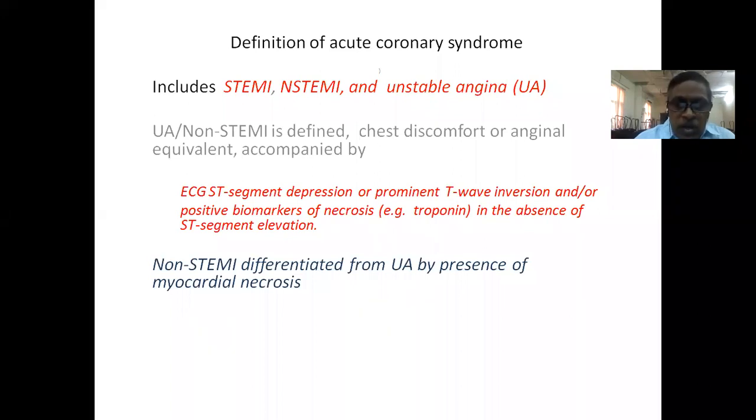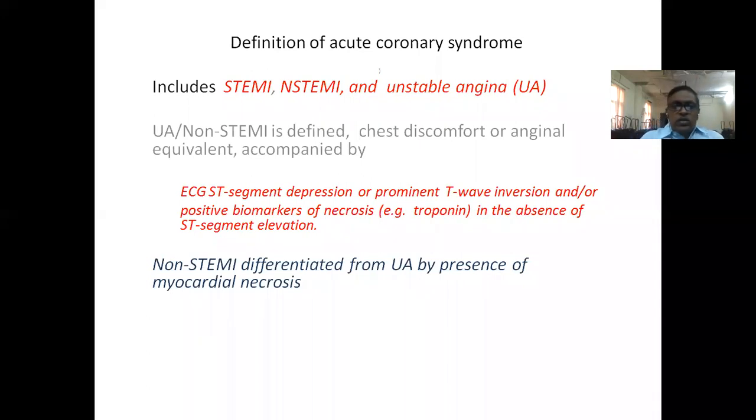Fibrinolysis or primary PCI is the treatment of choice in case of STEMI, whereas in case of non-STEMI, fibrinolysis should not be done. That's why, while you are doing a triage of the patient coming with chest pain, the first and foremost thing is to take an ECG. If the ECG shows ST elevation, this is an acute coronary syndrome, STEMI. If it doesn't show ST elevation, it may be a non-STEMI, or maybe an unstable angina, or maybe other causes of chest pain, non-cardiac causes of chest pain. That has to be differentiated.